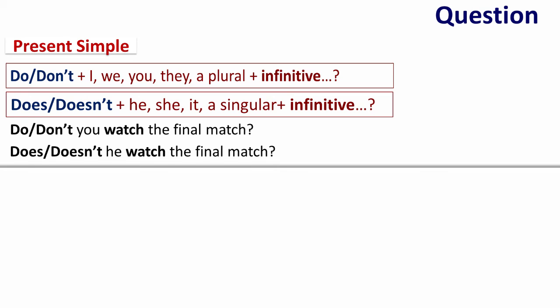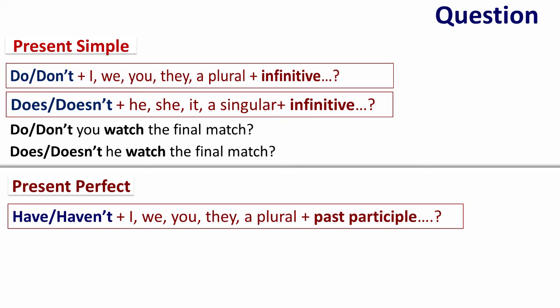On the other hand, a question in the present perfect is formed as follows: have or haven't, followed by I, we, you, they, or a plural, followed by the past participle.